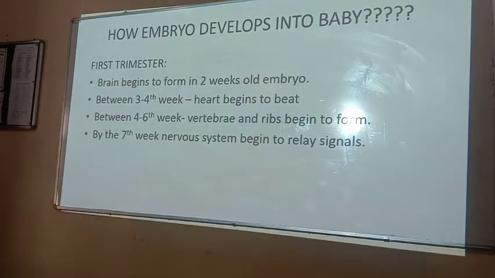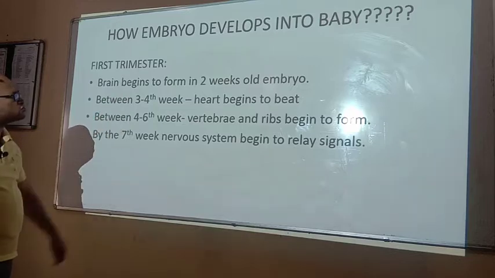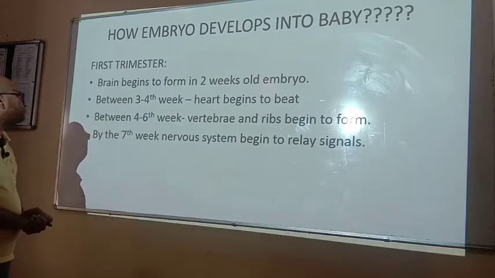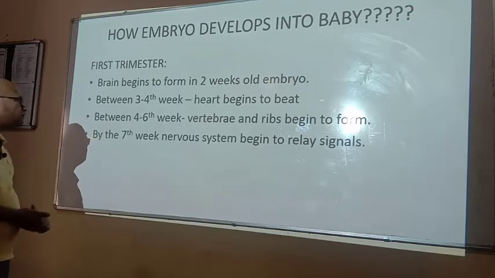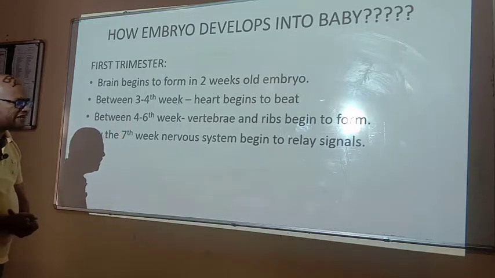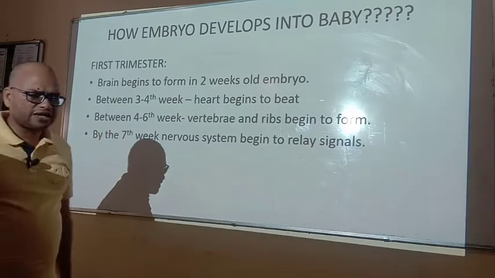Now, how does the embryo develop into the baby? In the first trimester, the brain begins to form in a 2 weeks old embryo. Between 3 to 4th week, heart begins to beat. Between 4 to 6 week, vertebrae and ribs begin to form. By the 7th week, nervous system begins to release signals.